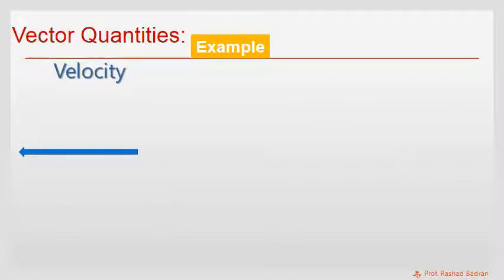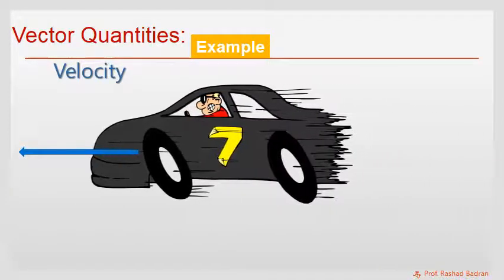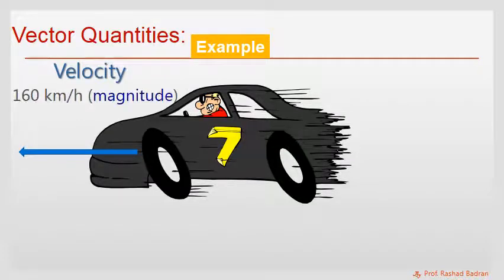An example on a vector physical quantity is the velocity. In this example, the car is moving fast. The speedometer of the car reads 160 kilometers per hour, which is the magnitude actually of the velocity, while the direction is due west.